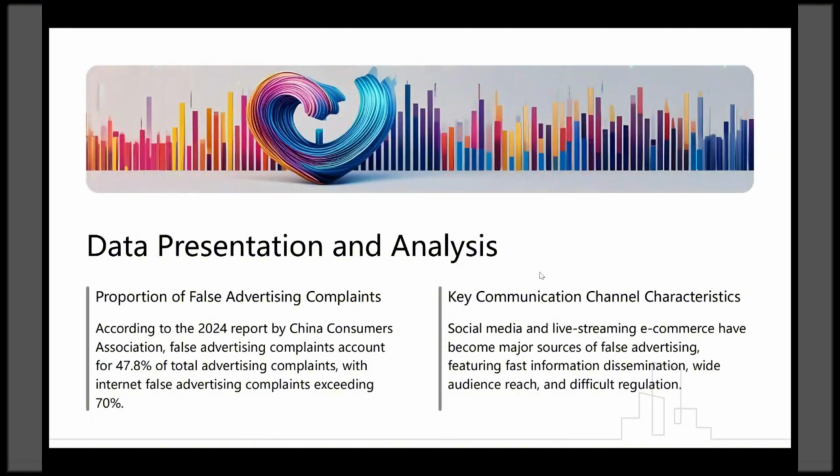Data presentation and analysis. Proportion of false advertising complaints. According to the 2024 report by China Consumers Association, false advertising complaints account for 47.8% of total advertising complaints, with internet false advertising complaints exceeding 70%. Key communication channel characteristics. Social media and live streaming e-commerce have become major sources of false advertising, featuring fast information dissemination, wide audience reach, and difficult regulation.